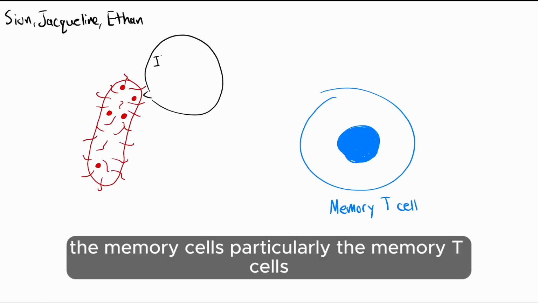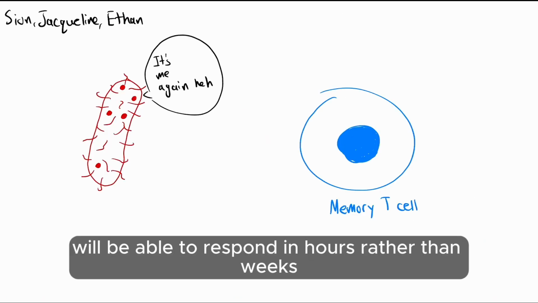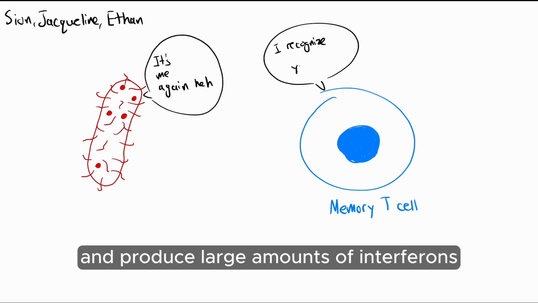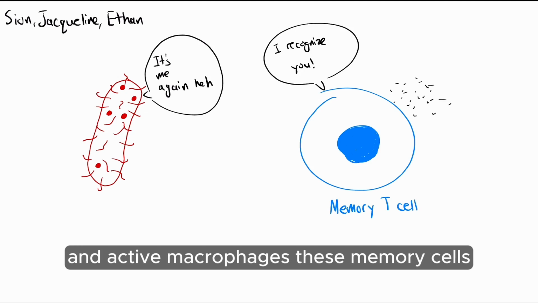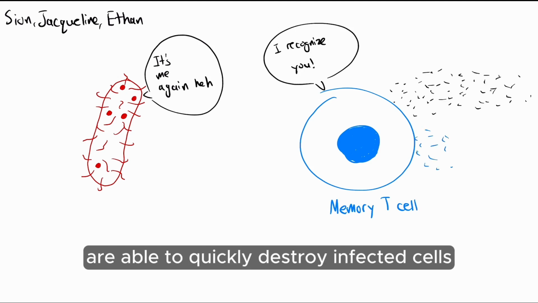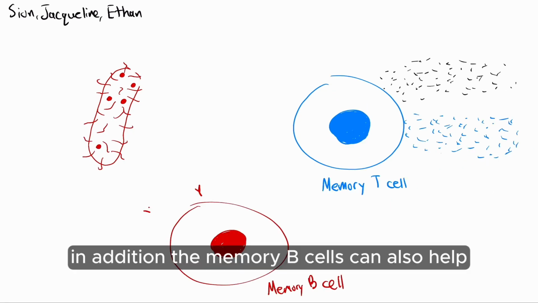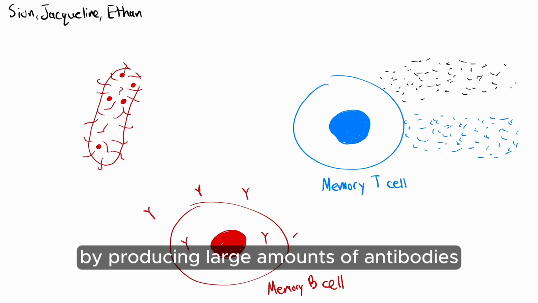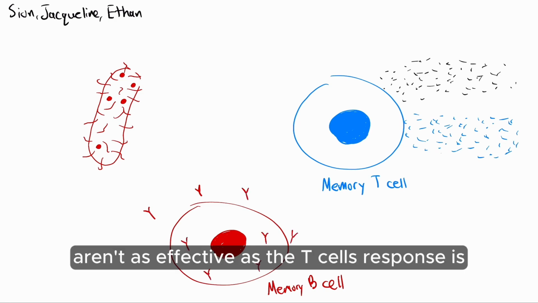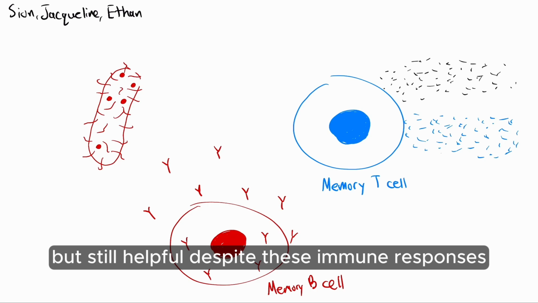The memory cells, particularly the memory T cells, will be able to respond in hours rather than weeks and produce large amounts of interferons and active macrophages. These memory cells are able to quickly destroy infected cells and limit the spread of bacteria. In addition, the memory B cells can also help by producing large amounts of antibodies, which again aren't as effective as the T cell response is, but still helpful.